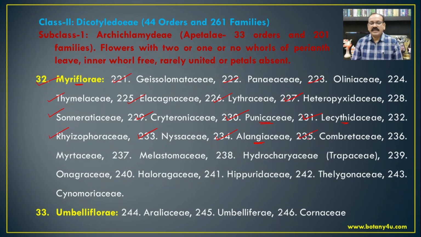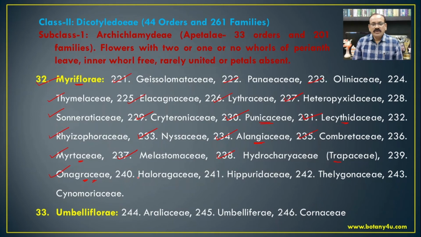Then Combretaceae, that is Combretum, Anogeissus, Terminalia, Calycopteris. So these are the most common members from the family. Then Myrtaceae, Eucalyptus, then Melastomaceae, Hydrocaryaceae, that is Trapaceae, Trapa natans, then Onagraceae, that is Jussiaea, which is one of the members of the Onagraceae, or it is even well known as Ludwigia.